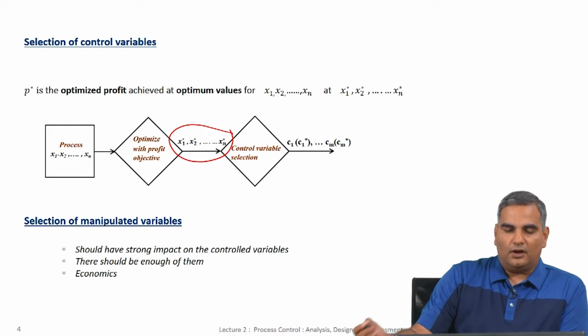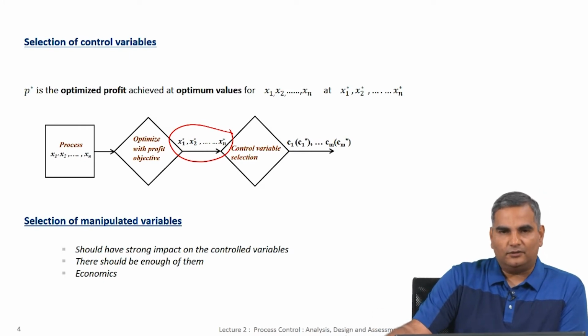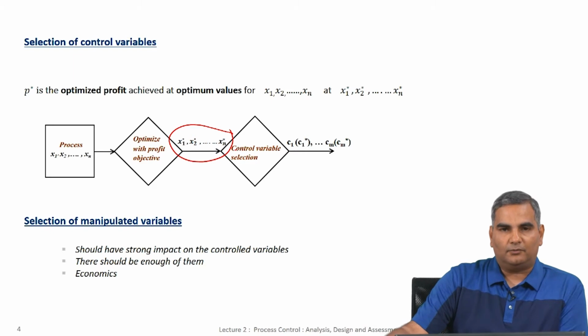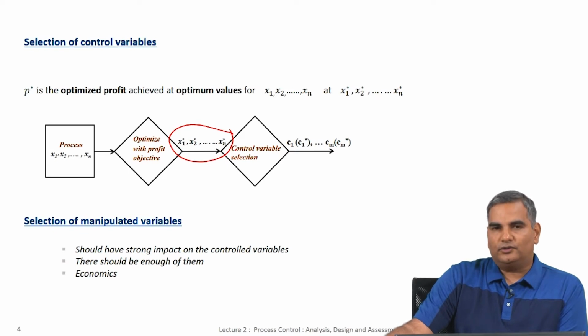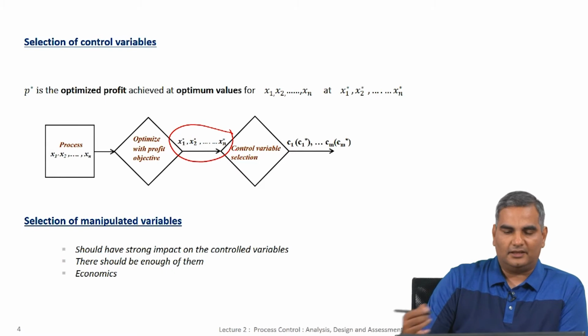So, the logic is that I need to keep all of these variables at some set values. So, out of those I might pick the ones that are most sensitive and then say okay, those are the ones that I am going to control at those values. So, that is one simple idea that you could use, or you could say I am going to find a linear combination of these variables and then maintain them at certain values and so on.